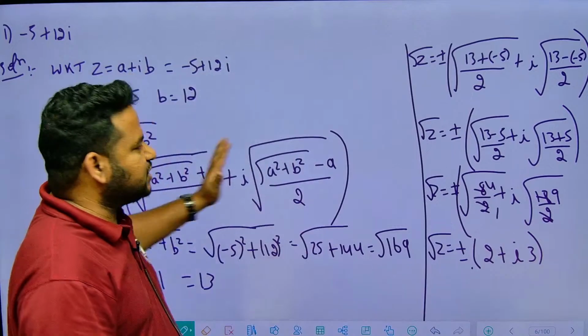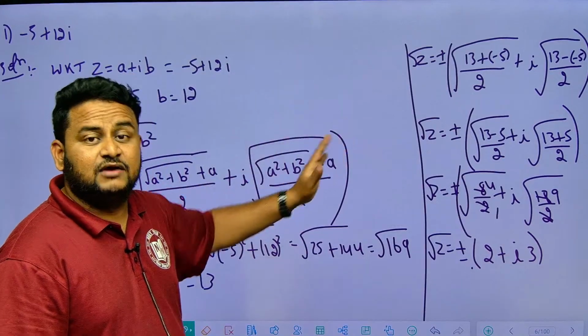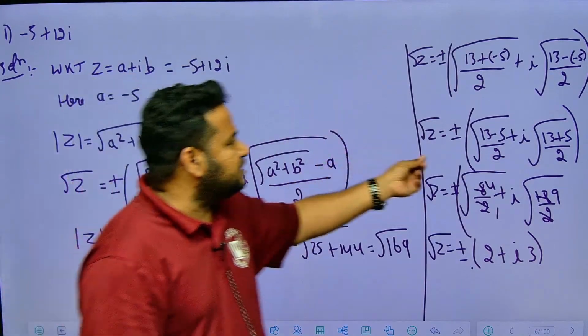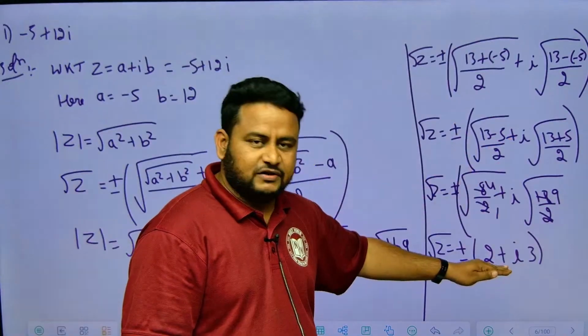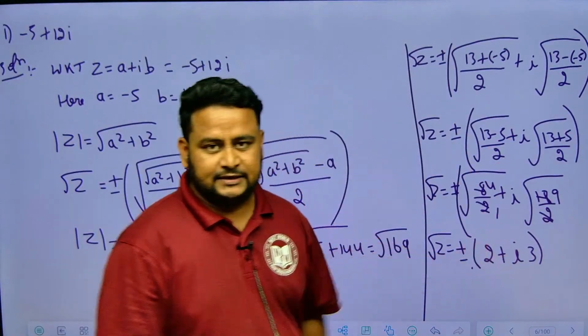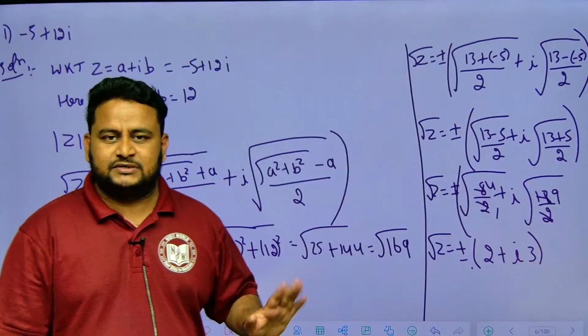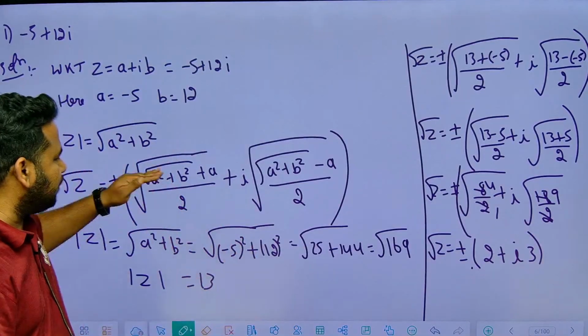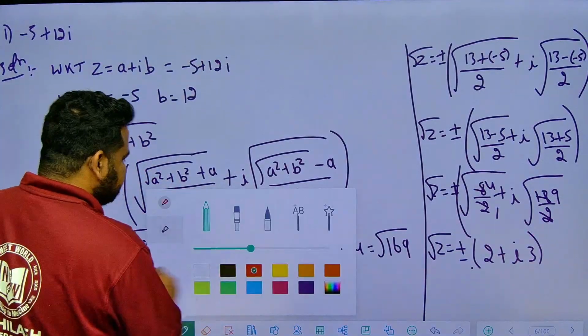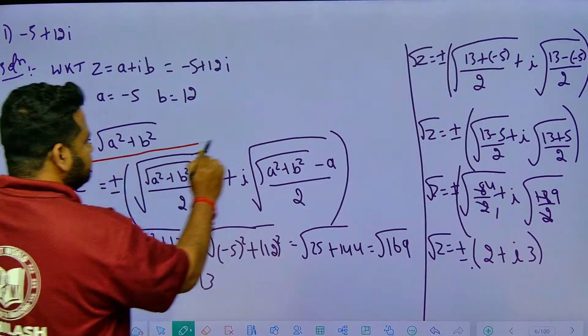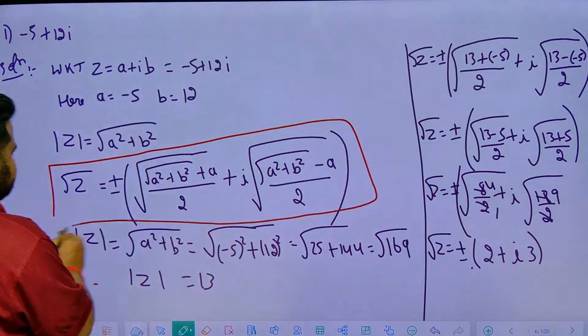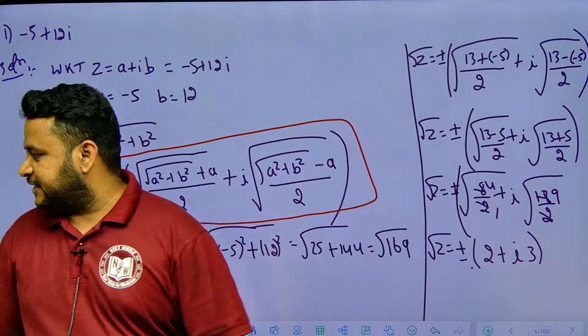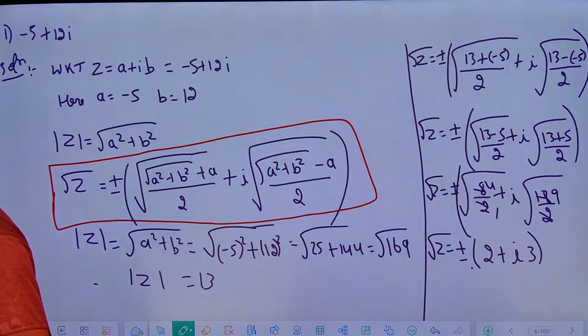So these many steps are not required. I have written in detail so that you understand each and everything that we have done. So this is how we will get the answer, that is 2 plus I into 3. Clear? If any question comes with respect to square root, apply this formula. The most important thing is you have to know this formula, friends. Clear? Got it? You have to definitely know this formula.